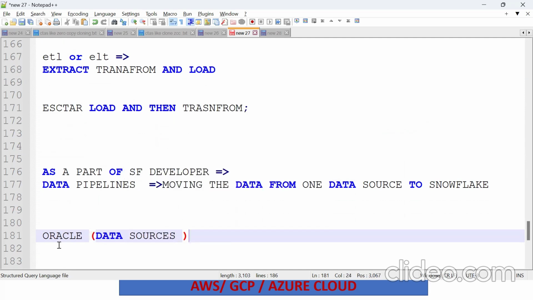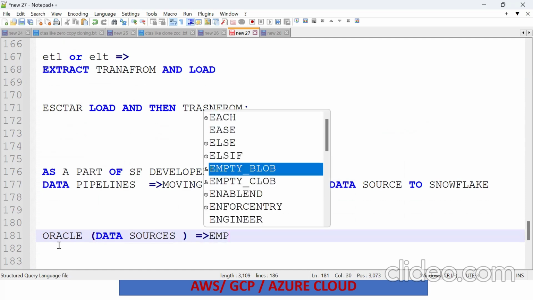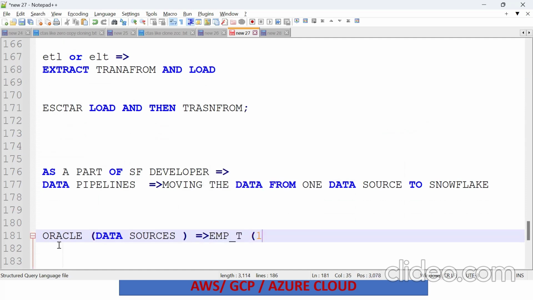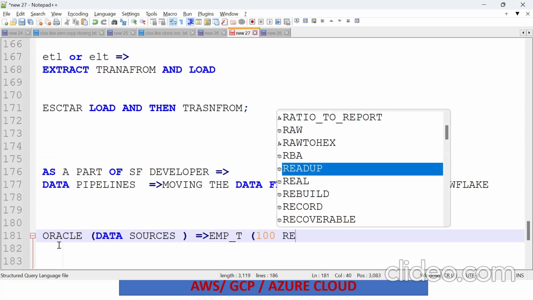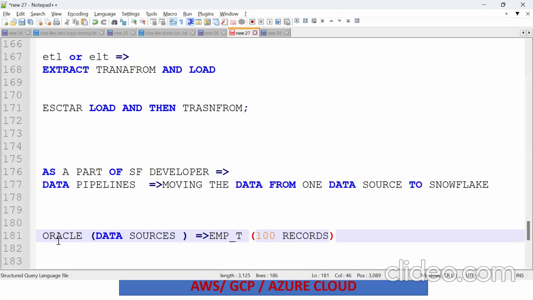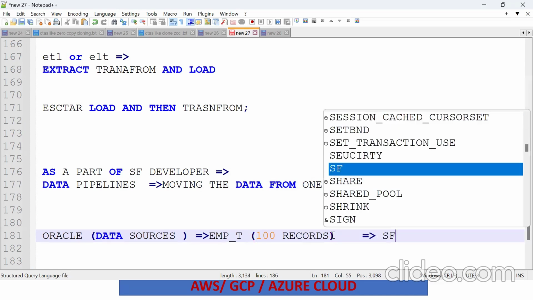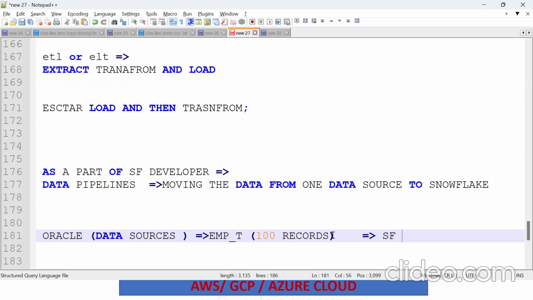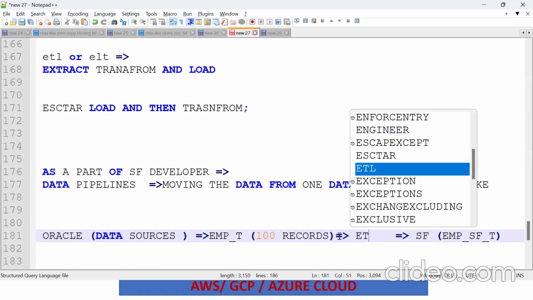Here there is one EMP table with 100 records. It's a simple use case: Oracle database as the data source, EMP table, 100 records. I want to bring this data into Snowflake in the form of a Snowflake EMP table. The data is on-premises. Which people come into the picture? The ETL developer.